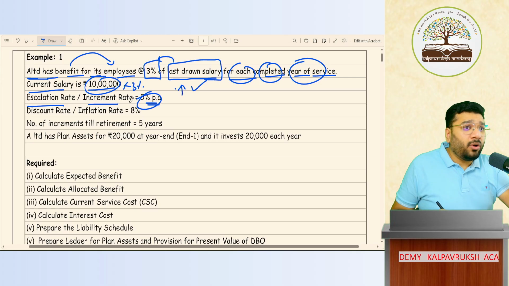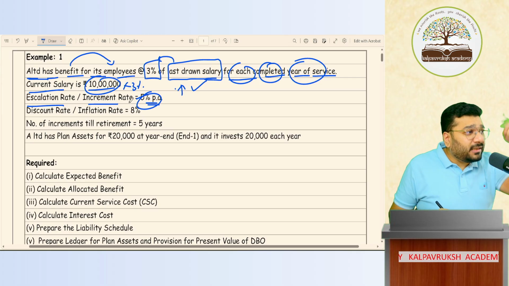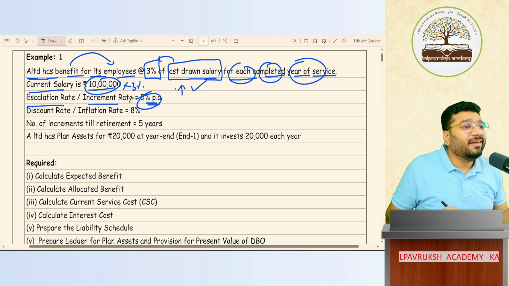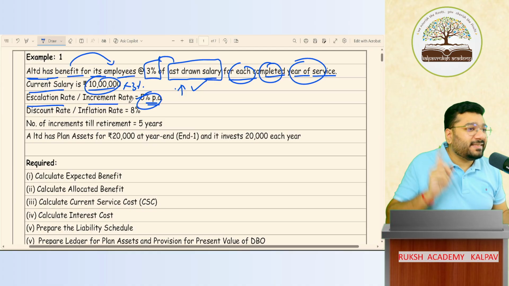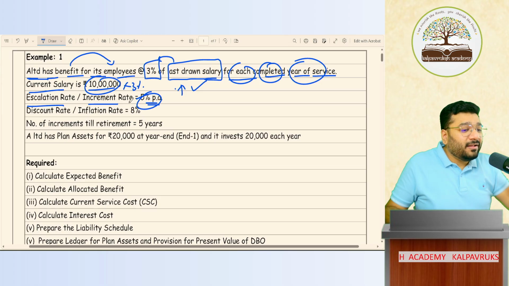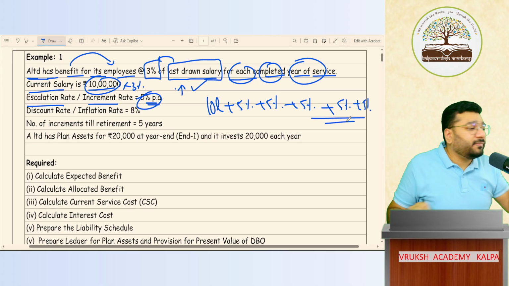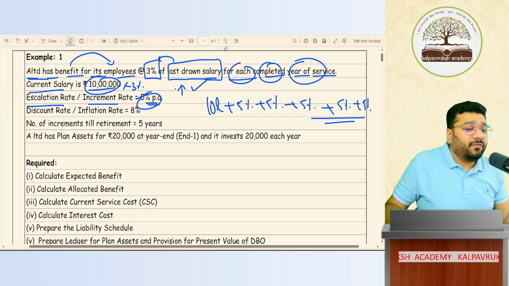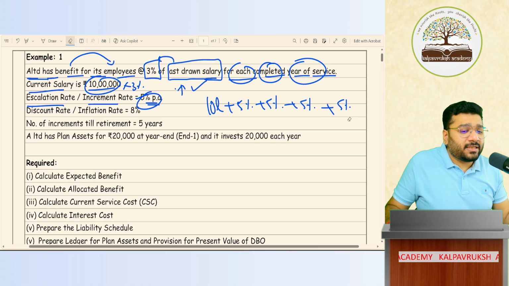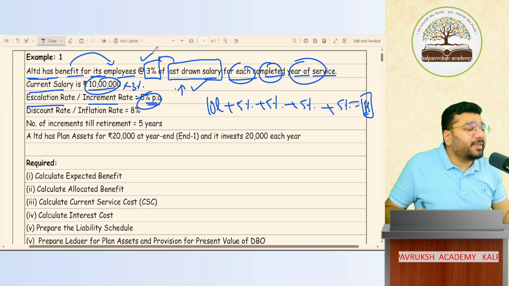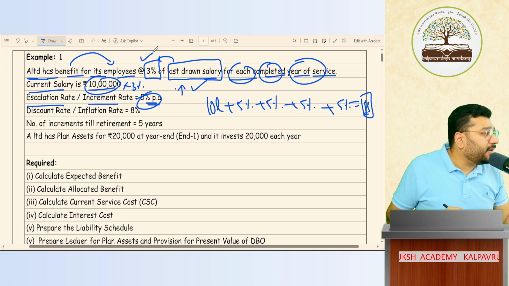Yes. Your current salary is 10 lakh rupees. Next year what is your salary? 10 lakh plus 5%, then plus 5%, then plus 5%. In that way, with 10 lakh, I add 5% for the first year, 5% for the second year, 5% for the third year, 5% for the fourth year, and 5% for the fifth year. Not 4 years, just add as of now. If I add 4 years, I'll get the future salary. And 3% of the future salary is your employee benefit. Got it, not got it?